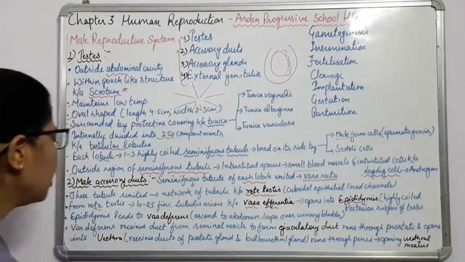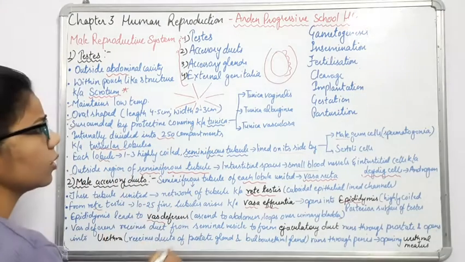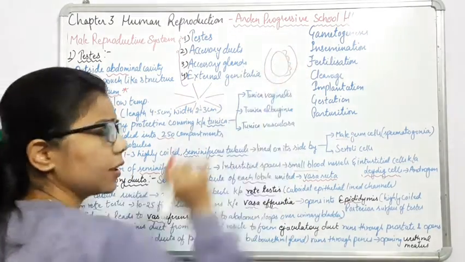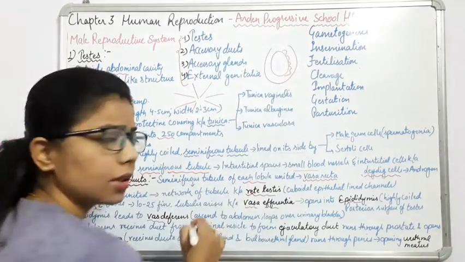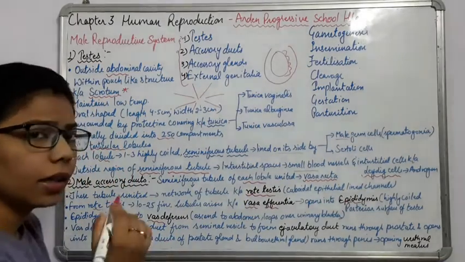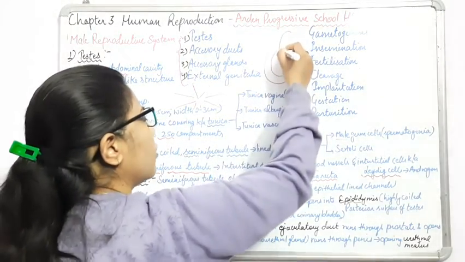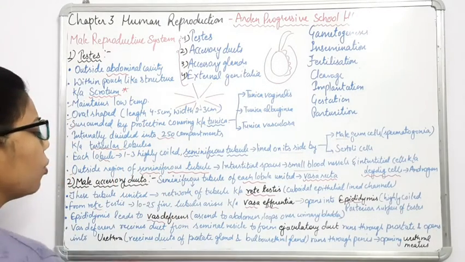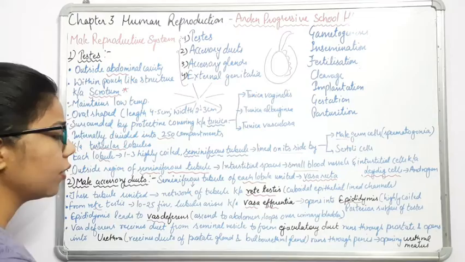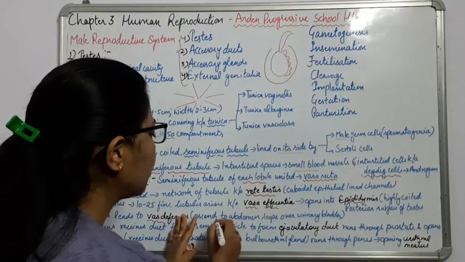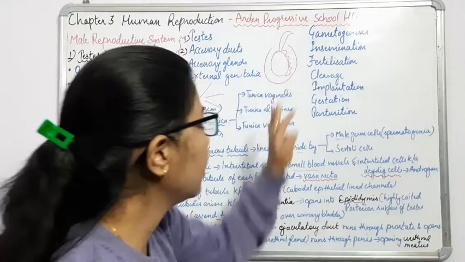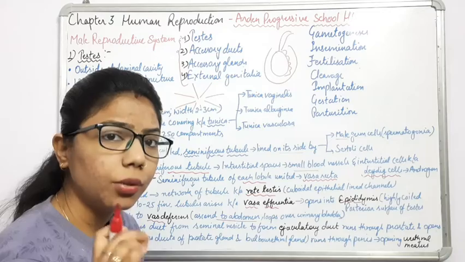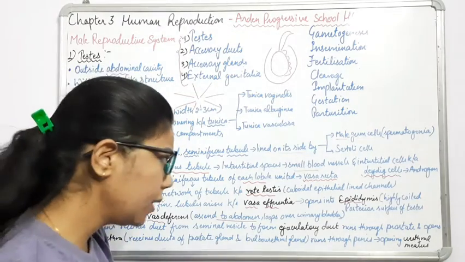Now this epididymis leads to the vas deferens. Whatever I have taught you right now is present inside the testes. Now you can see the epididymis is leading towards the vas deferens. The vas deferens is the sperm tube, through which sperm will move. You can see the structure hanging here. It ascends into the abdomen and loops over the urinary bladder, right?